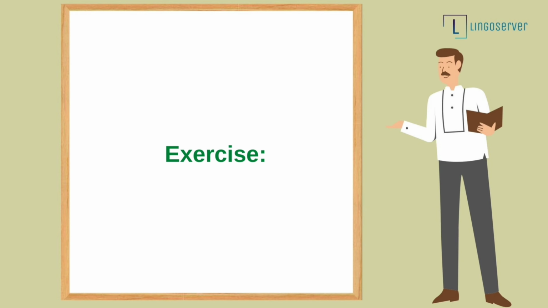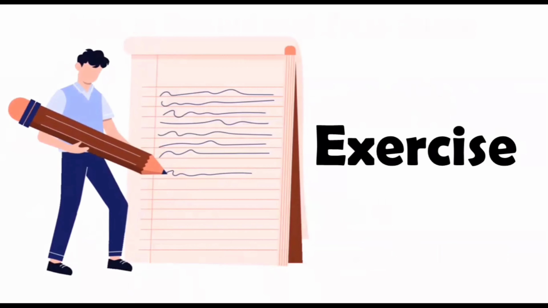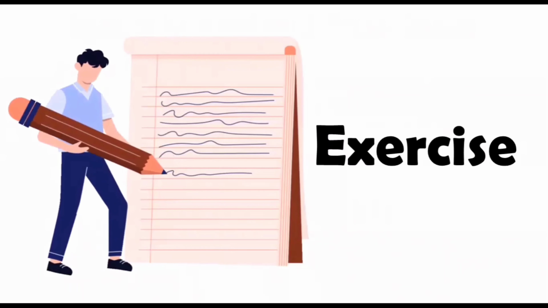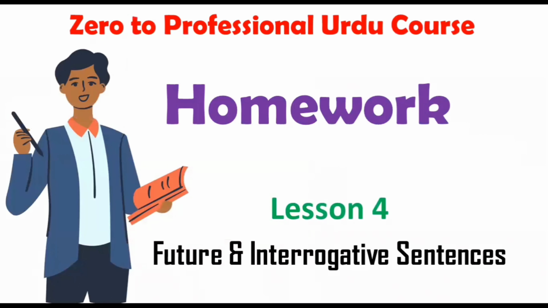Now we are going to match the exercise of the past lesson. If you did not do the homework yet, please do it so that you can check your progress. Okay guys, so now we are going to do the exercise, and I am sure that you have completed the homework. And the homework is related to lesson number 4, in which we discussed future and interrogative sentences.